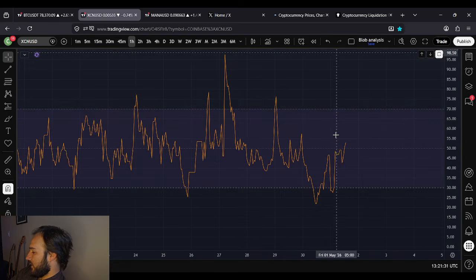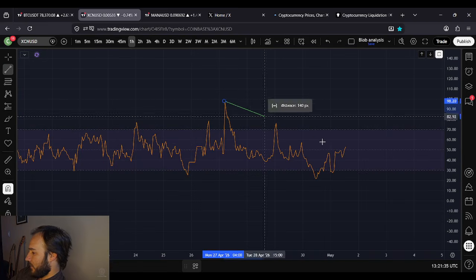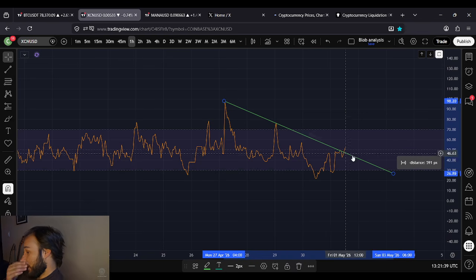1 hour time frame with our indicators here. The RSI is bearish on the 1 hour time frame. We have lower highs here. We're kind of breaking out of that dynamic there. That's nice to see.